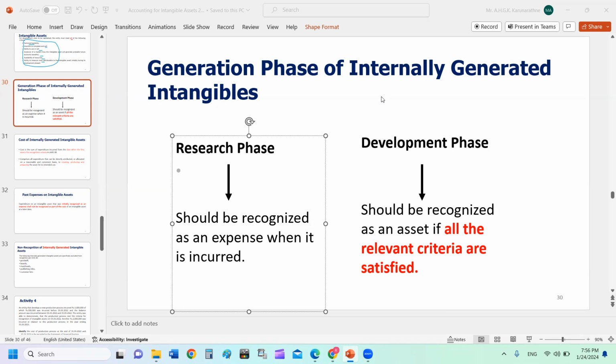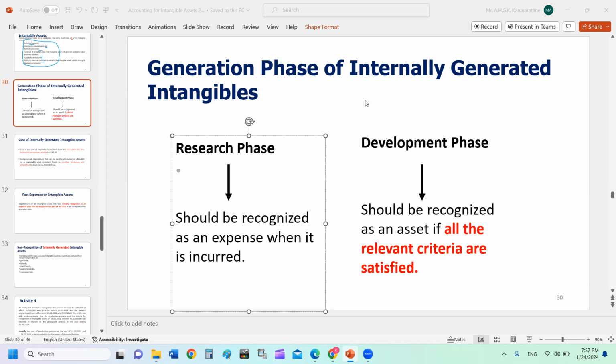Site preparation cost, then foundation cost, then constructing your walls and plastering, roofing, all these costs you can keep debiting to the building account, because we are sure our building is constructed at the end of the planned period.